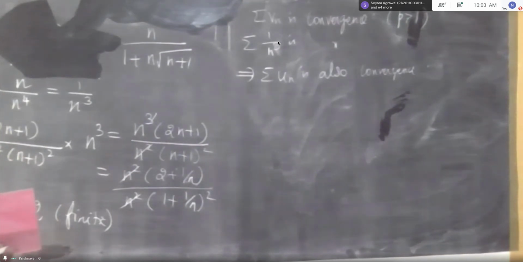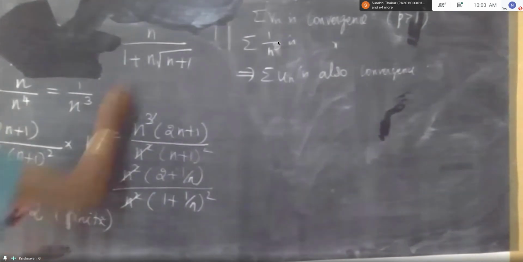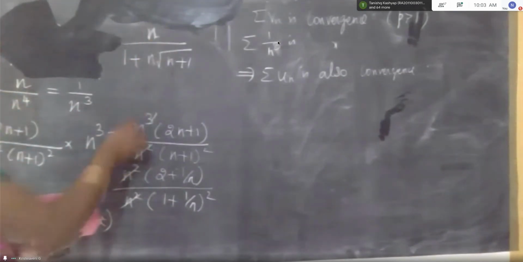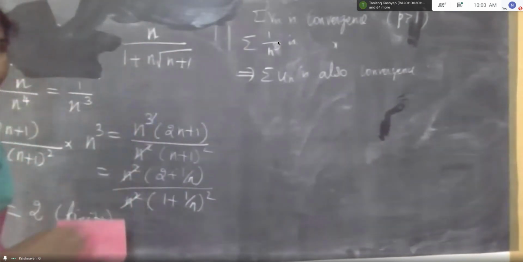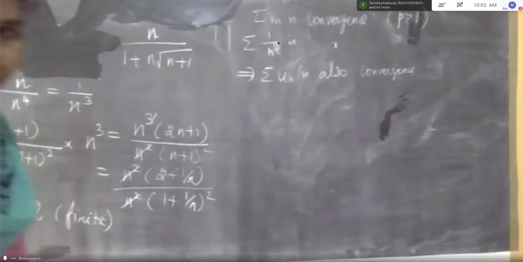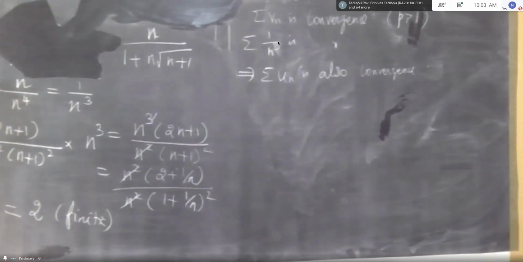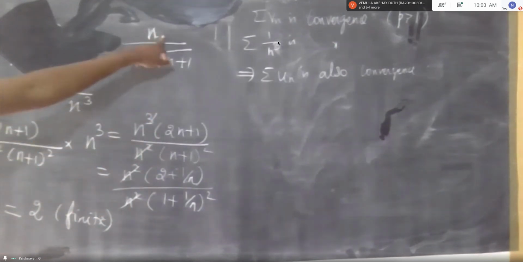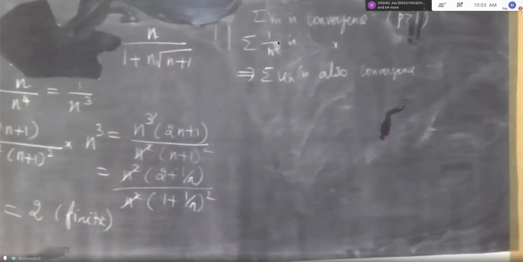Ma'am, voice is not coming clearly. Nth term. Okay, ma'am. Ma'am, repeat the question. Test the convergence of the series whose nth term is n by 1 plus n into root of n plus 1.